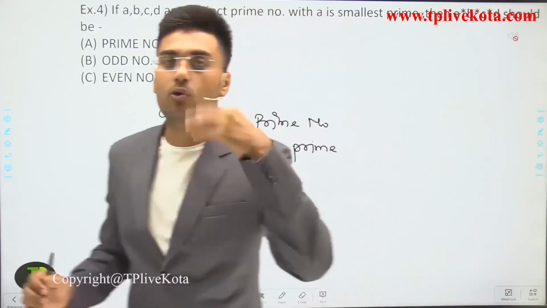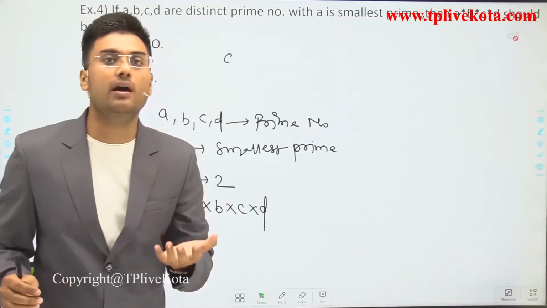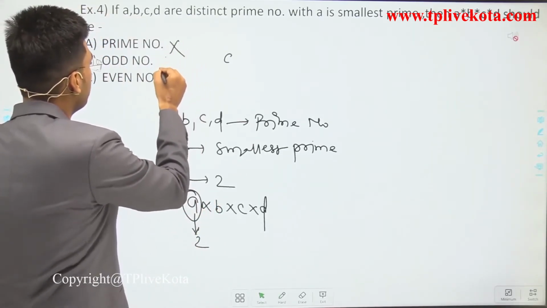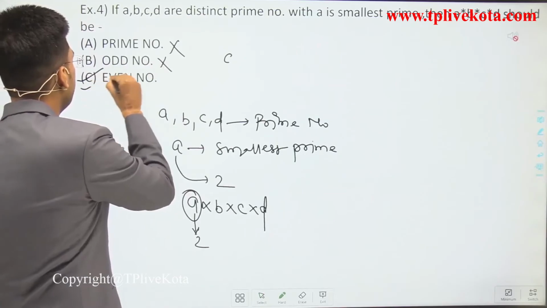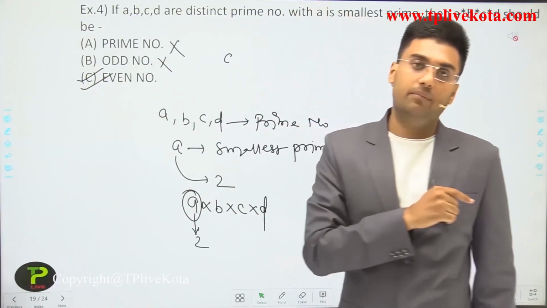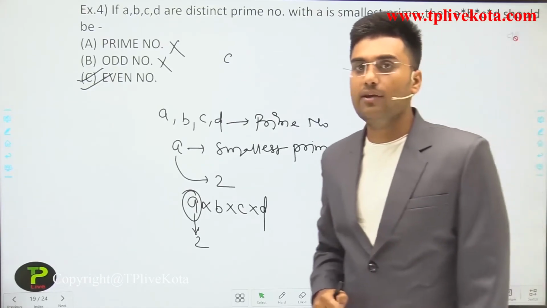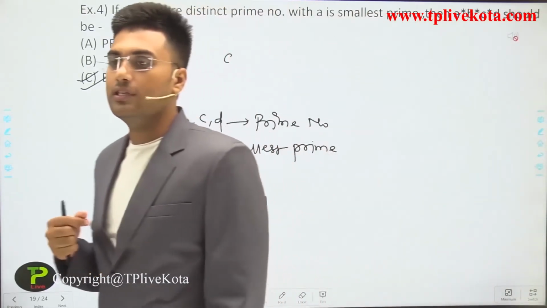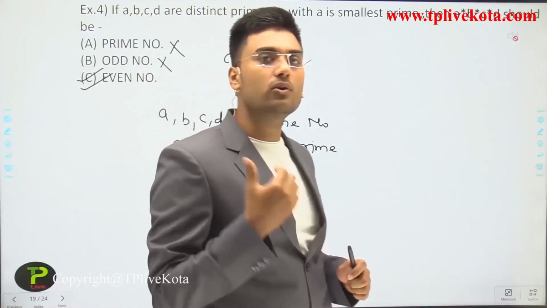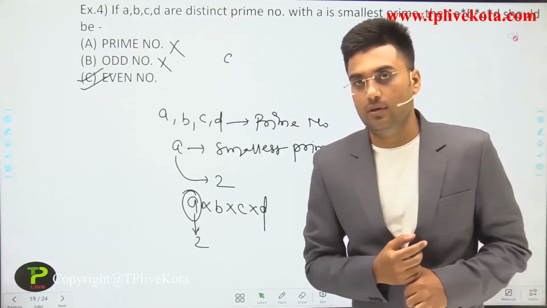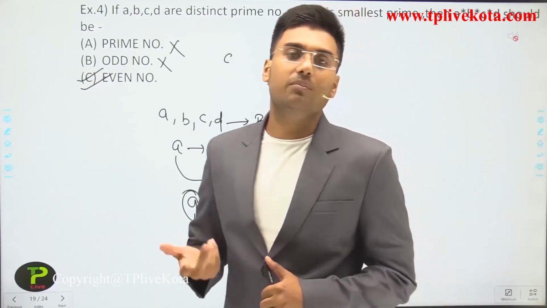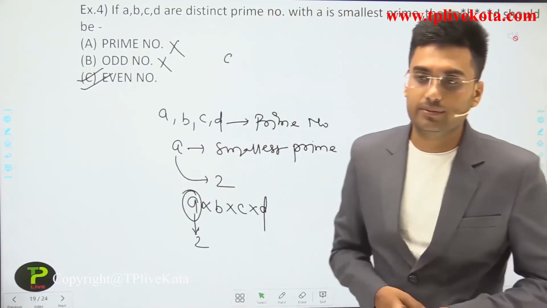So it has more than 2 factors, then it should not be a prime number. So we can say that it is not a prime number, it is not an odd number, it should be an even number. So your answer is option C, which is even number. I hope you are able to solve this type of questions. These are all very basic questions that use the basic properties of a number: prime numbers, even numbers, and odd numbers.